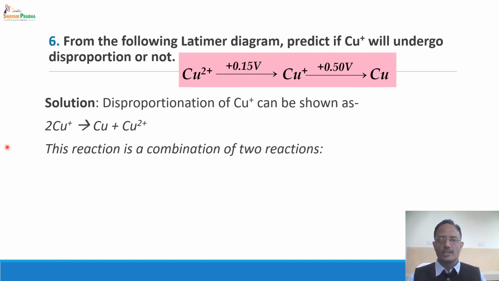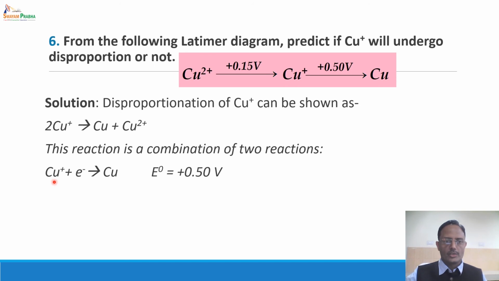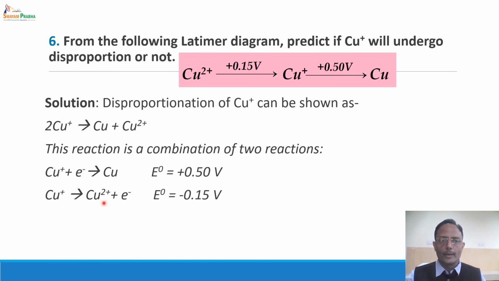Now the reaction is a combination of two reactions. In one reaction, Cu+ is accepting one electron, undergoing reduction and forming copper. The E0 value for this reaction is given as plus 0.50 volts. The second reaction taking place in this disproportionation is Cu+ giving you Cu2+ plus one electron. Now this reaction is exactly opposite to what is shown over here. Here you have Cu2+ giving Cu+, whereas this reaction is Cu+ giving you Cu2+.